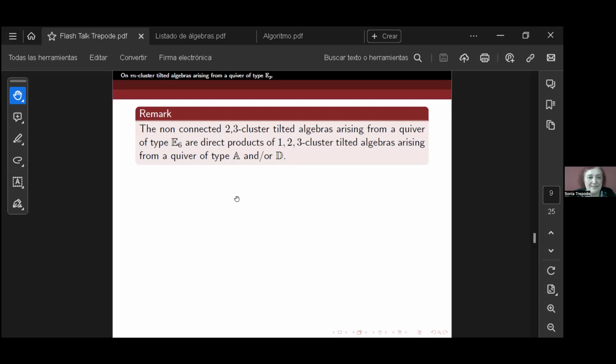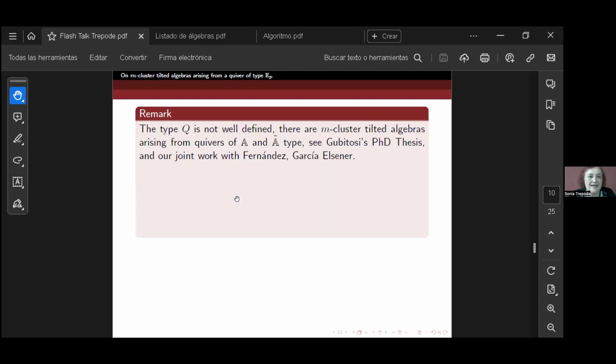It was already known that the quiver Q for M-cluster tilted algebras is not well defined. There are M-cluster tilted algebras which arise from a quiver of type A or A tilde. This was first shown by Viviana Gubitosi in her PhD thesis. And in our joint work with Fernández and García Elsener, we developed a lot of examples and analyzed problems.